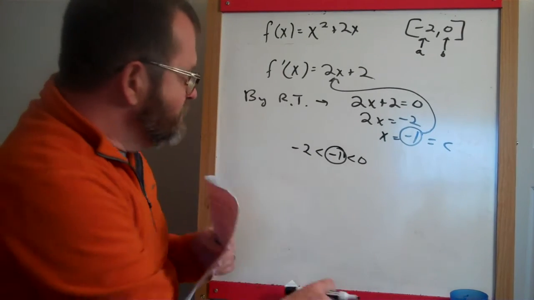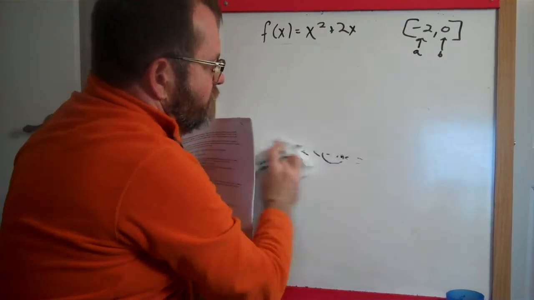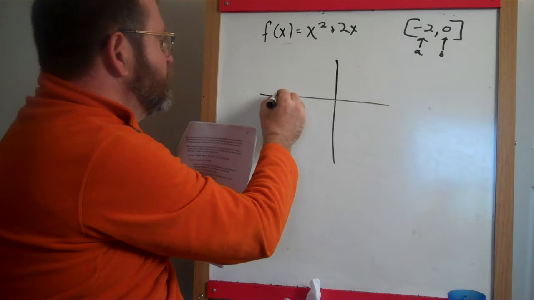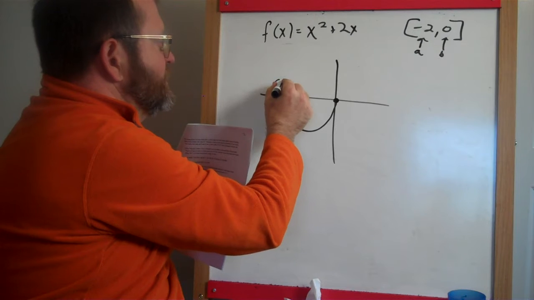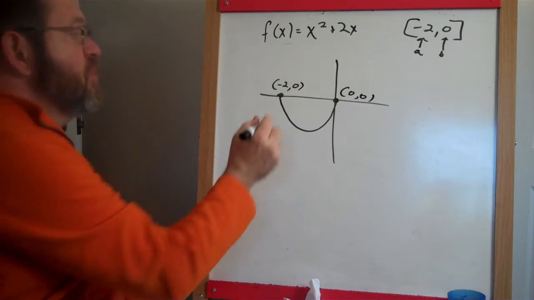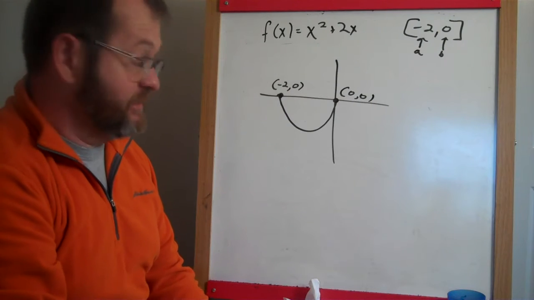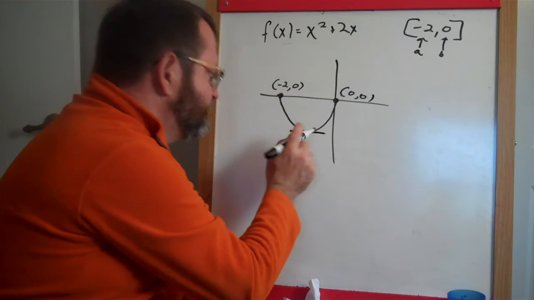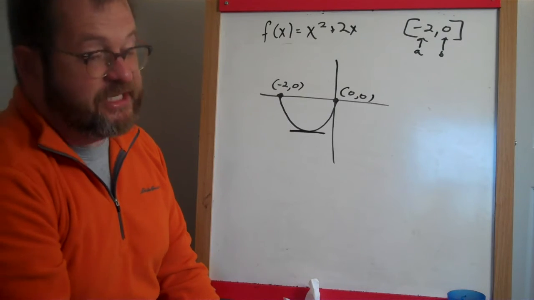Now at the bottom of page 2, I drew you a graph of what this looks like in Desmos. Let's sketch it up here real quick. In this particular case, our original function looks something like this, where this end is at the point -2, 0, and this is at the point 0, 2. I'm sorry, 0, 0. Notice that this satisfies Rolle's theorem because the beginning point and the ending point are the same height above the x-axis. In this case, the height is 0. So Rolle's theorem guaranteed to us that there had to be some place between -2 and 0 where the function's derivative was 0. That is to say, the function was flat.